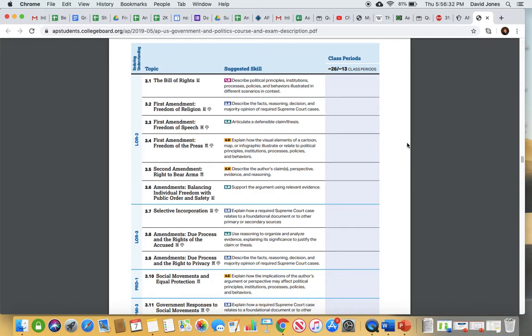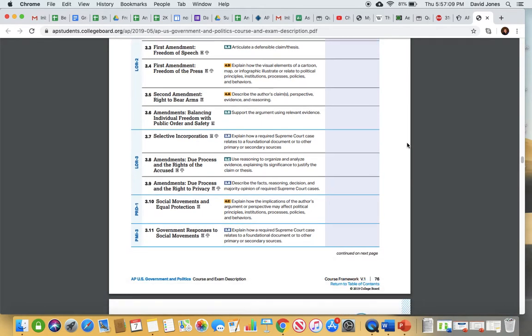But the chances that they're going to have a question on a Supreme Court case is very high on this test. So either you being able to use a Supreme Court case in your response for the argumentative essay, or you being able to incorporate a case that they're going to mention in question 2. So chances are you're going to see something. So knowledge of those key 15 cases is critical. You are obviously free to use any other case that we talked about in class that wasn't part of those core 15. You can definitely pull any of those things as well.